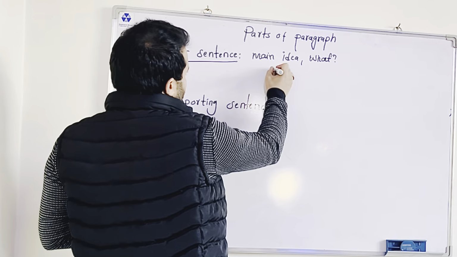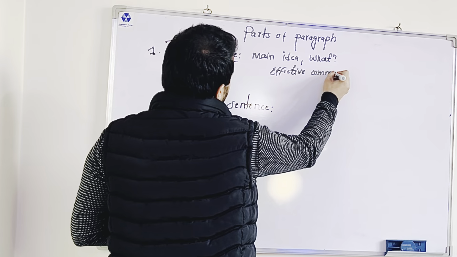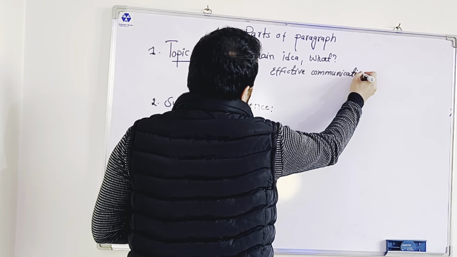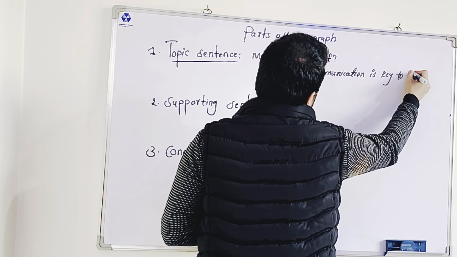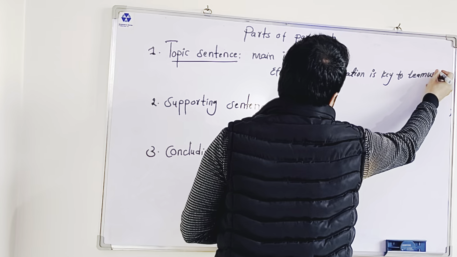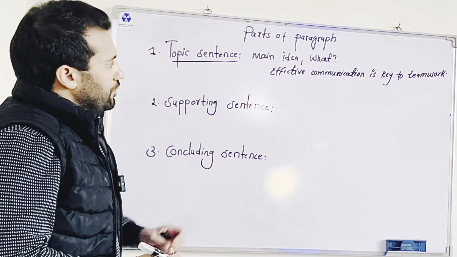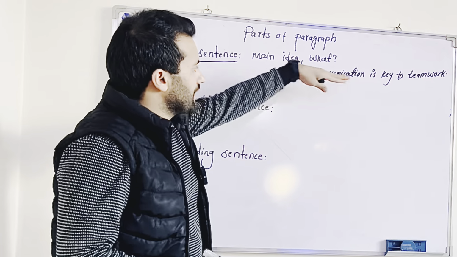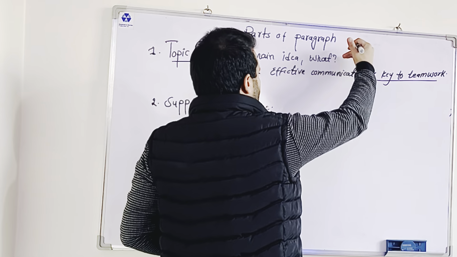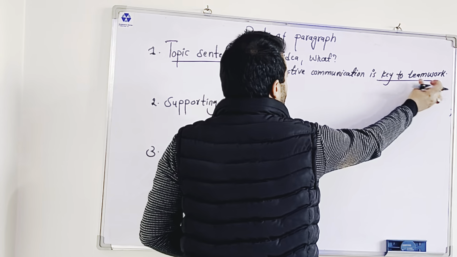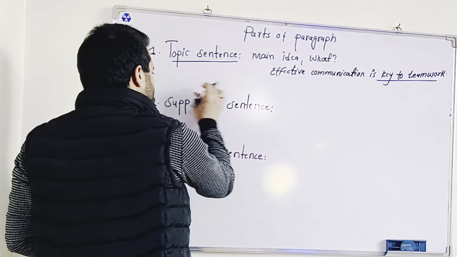For example, if I say, effective communication is key to teamwork. Now, this is an example of a topic sentence. Look at the example, guys. The main idea in this sentence is key to teamwork. How is effective communication important for teamwork? And the answer to this question, how, will be answered in the supporting sentence.